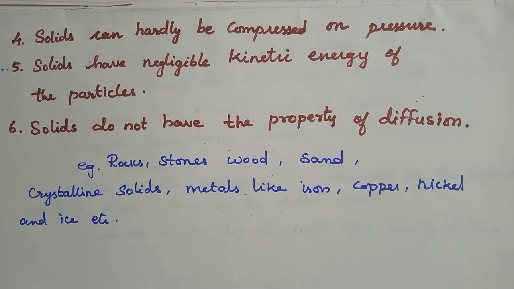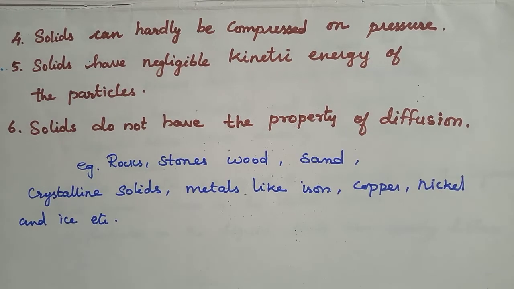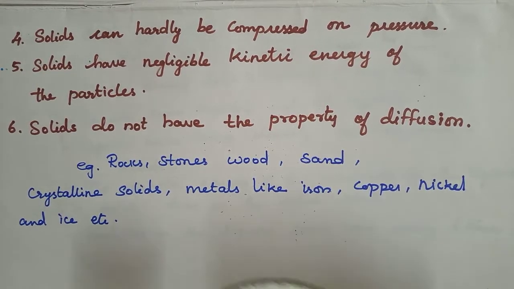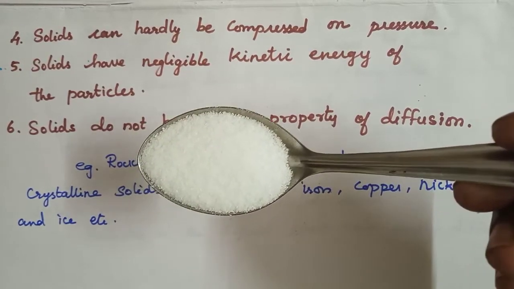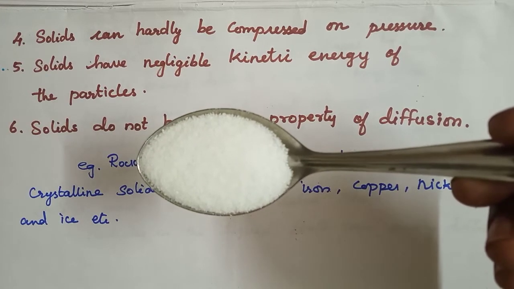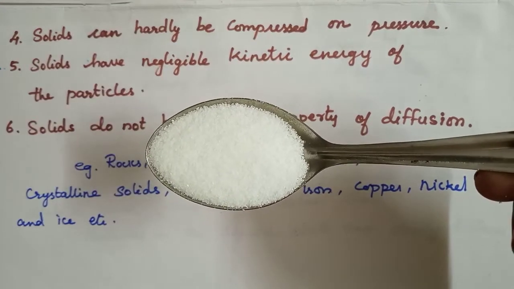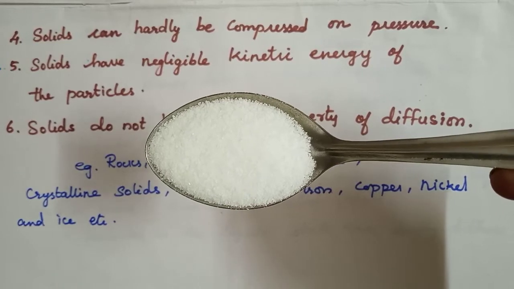Understood? Okay, good. So children, you can have a doubt also. Ma'am, you said sugar and salt are also solids. So what about sugar and salt when kept in different jars? They take the shape of the jar. Are they solids? Yes or no? Yes. So here we have the answer. See, the shape of each individual sugar or salt crystal remains fixed, whether we take it in our hand or put it in a plate or in a jar.